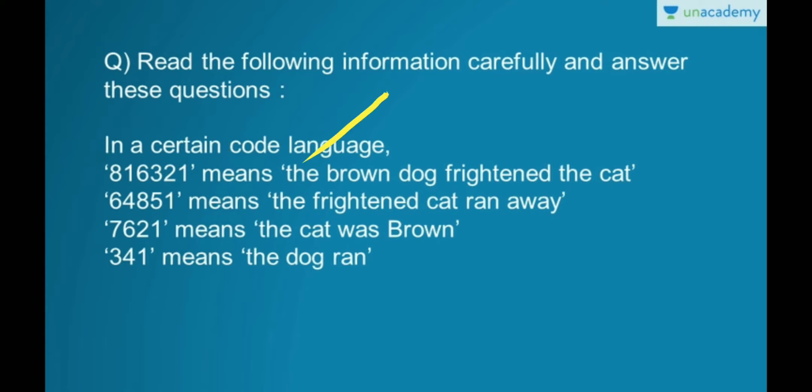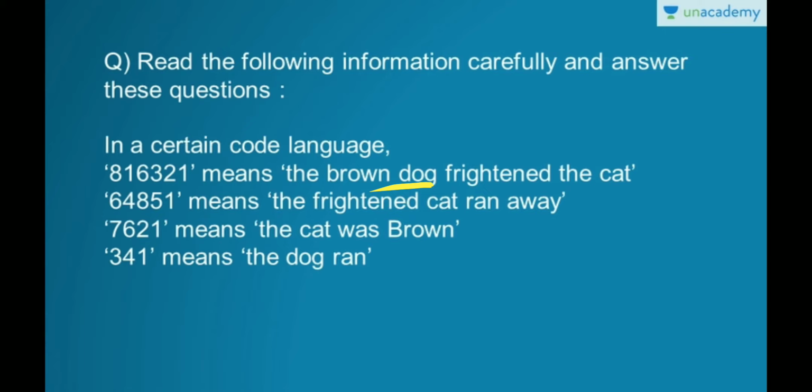Okay, now for the dog was. Now for the word dog. Dog is here and dog is in the last sentence. Now we know that 1 is for the, and we have to find which number is common between 341 and this one. You can simply see that 3 is common in both these groups of numbers, right? So here we can make out that 3 is the coding for dog.